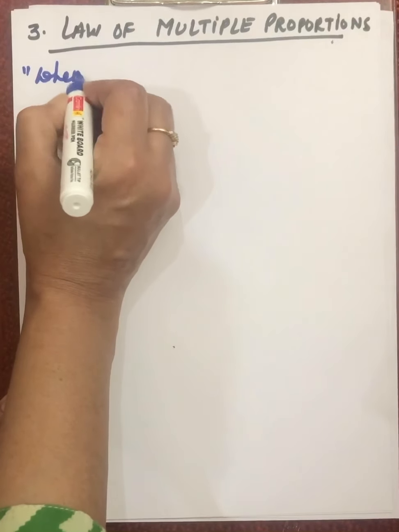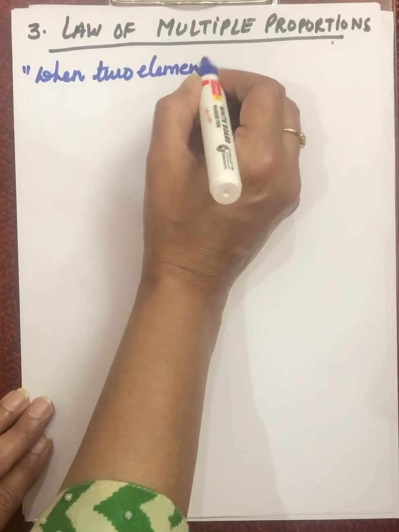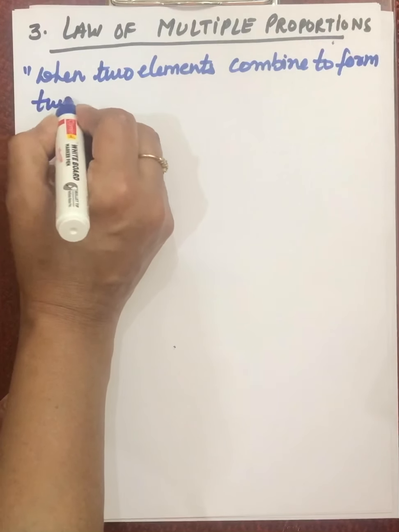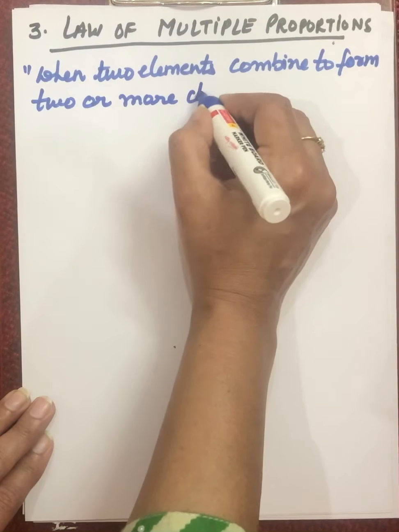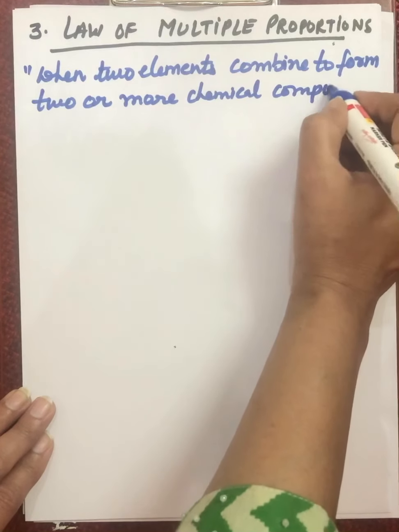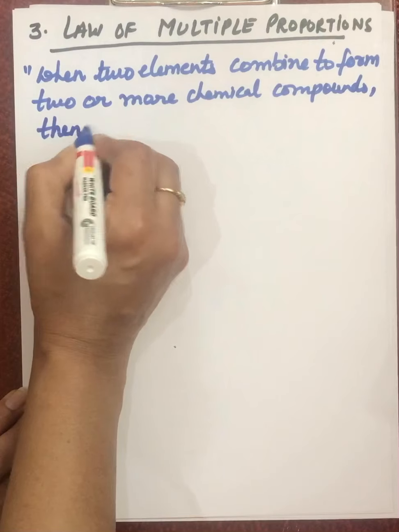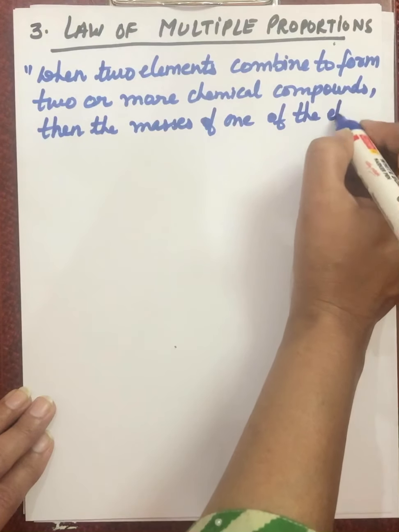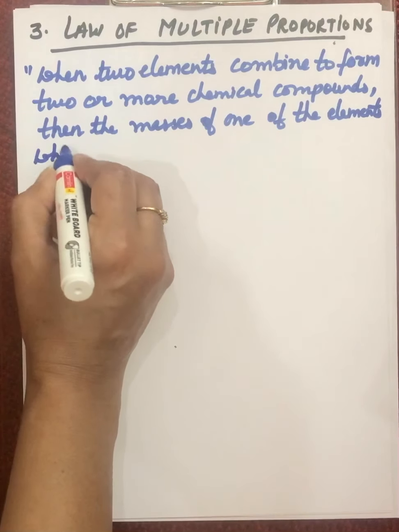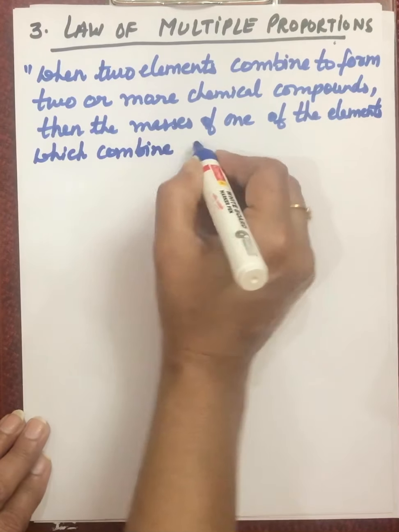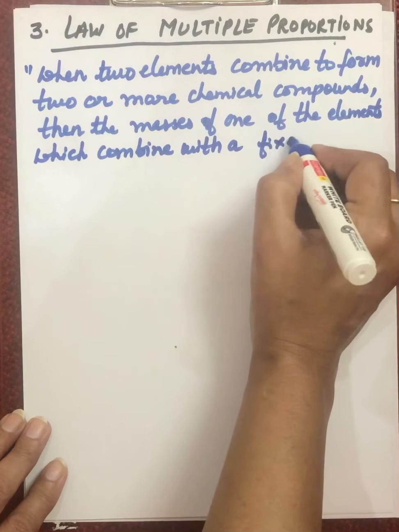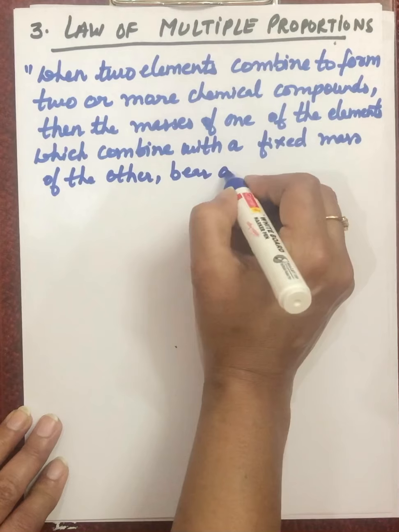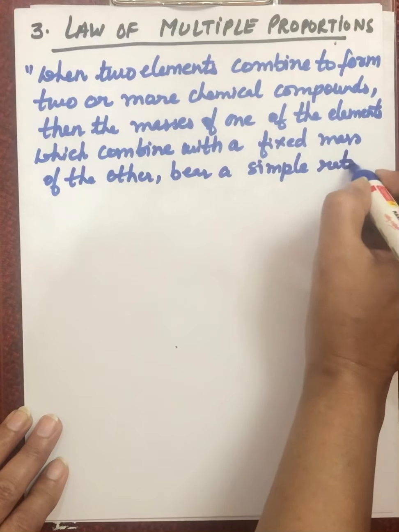According to this law, when two elements combine to form two or more chemical compounds, then the masses of one of the elements which combine with a fixed mass of the other bear a simple ratio to one another.